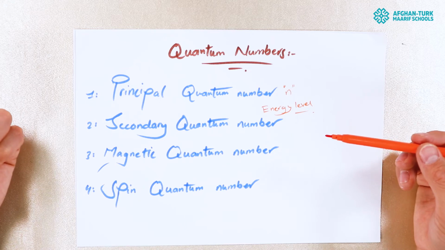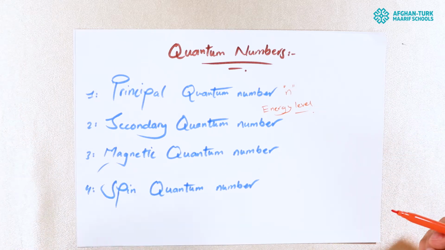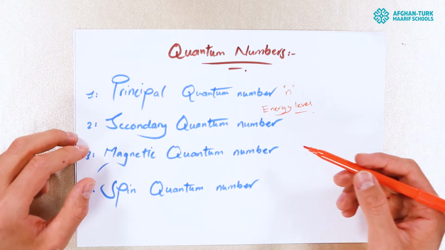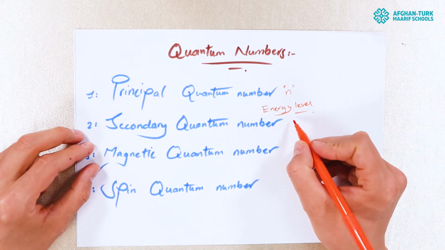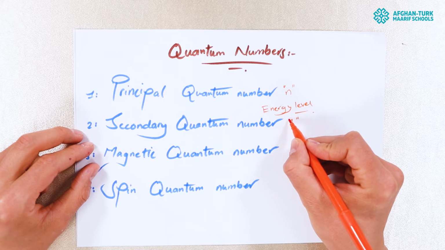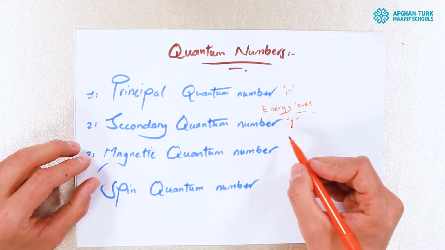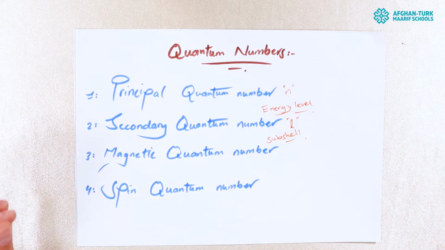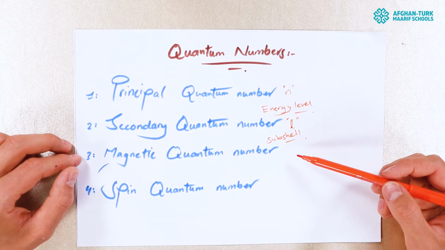And then we have the secondary quantum number. The secondary quantum number is actually the subshell of an atom. It has the symbol l, small letter English l. And the third one is the magnetic quantum number.